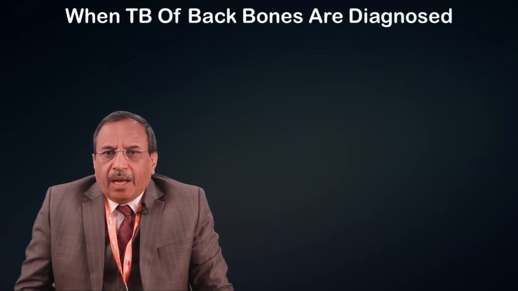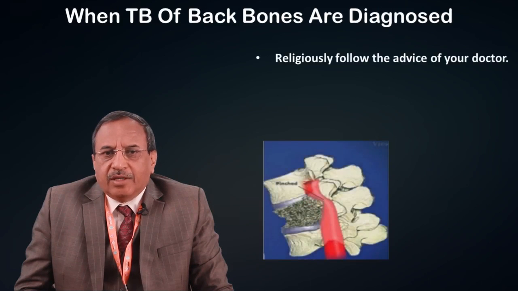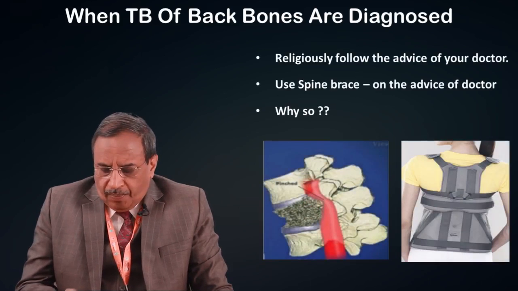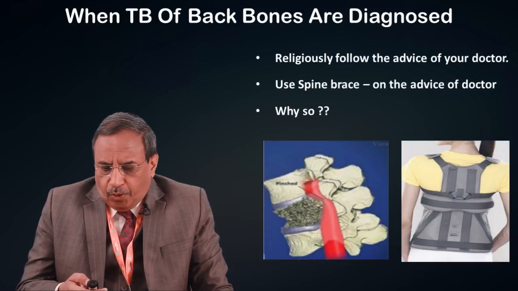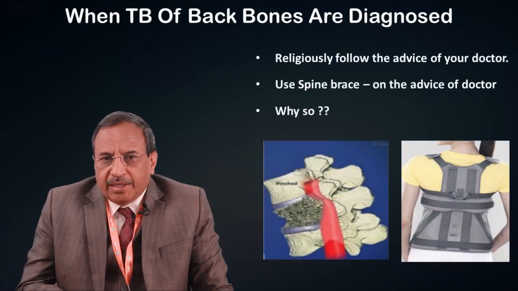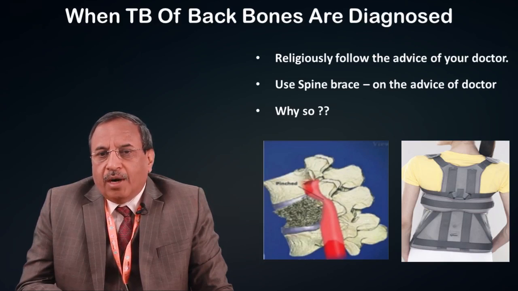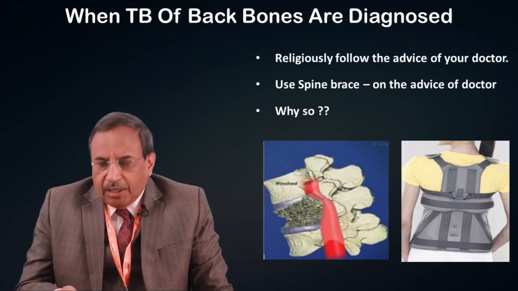Now, when TB of the backbone is diagnosed, what should one do? One should follow the doctor's advice religiously and use spine braces on the doctor's advice, and it is important because this bone is weak. This bone is weakened by disease, and if you do not use a spine brace, then this bone can break and put pressure on the spinal cord and give rise to paralysis. That is why it is important that these braces are used on the doctor's advice.